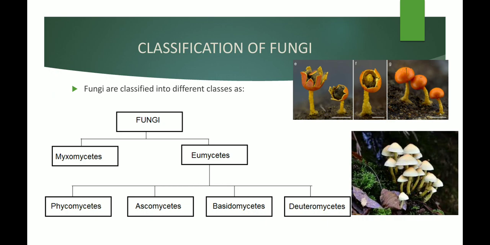In these four classes, phycomycetes are a group of fungi which have branched hyphae structures. You can see that the long filaments of hyphae are branched continuously, and that is a characteristic of phycomycetes. Next is ascomycetes. Ascomycetes are sac-like fungi.